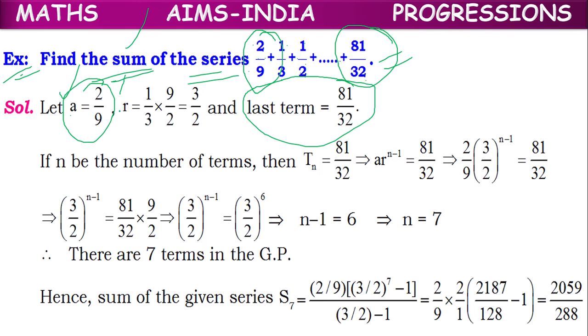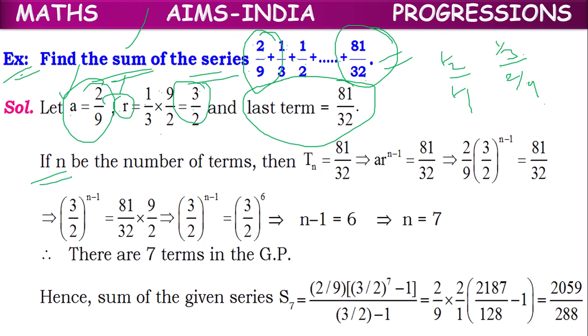And what about R? We have the formula T2 by T1. The second term is 1 by 3, divided by the first term, 2 by 9. Division we can write as multiplication, since division is an inverse multiplication. Then 2 by 9 will become its reciprocal, 9 by 2. 3 times 9. So 3 by 2 is the common ratio.